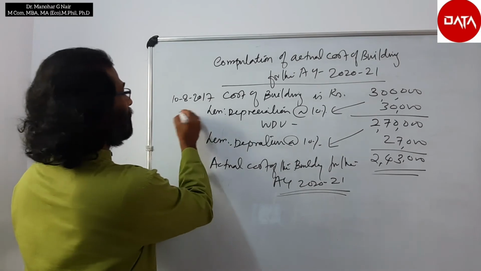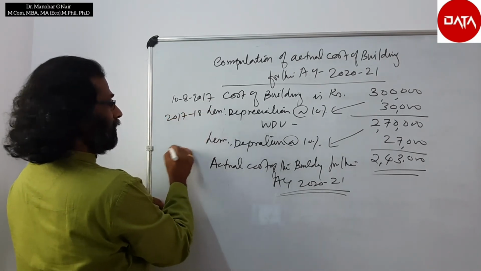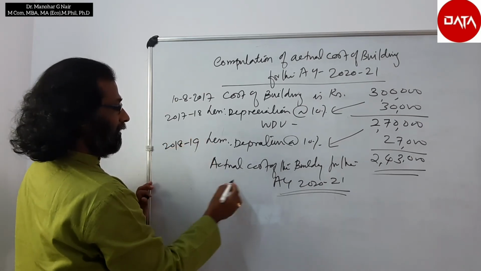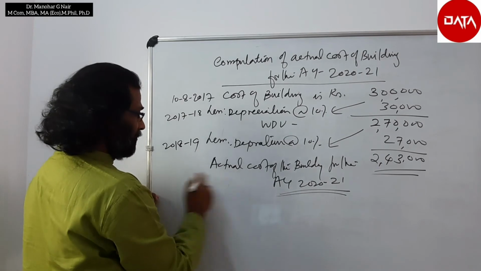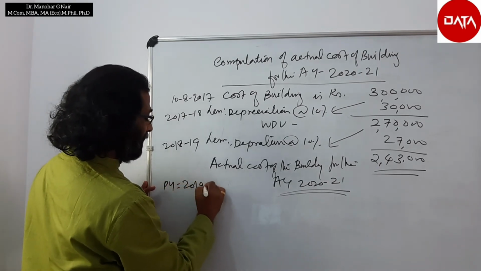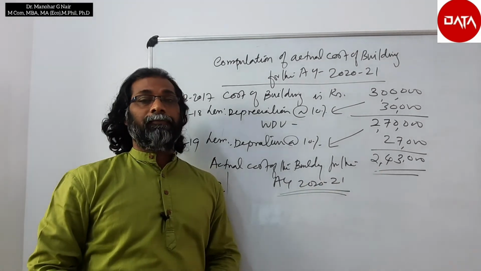So this is for 2017-18, 2018-19. Now the assessment year is 2021, so the previous year is 2019-20. So this is the actual cost to be taken.